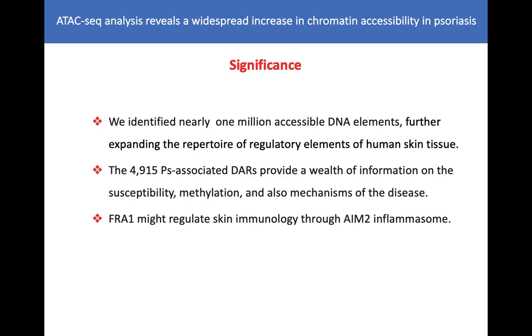In summary, we identified nearly 1 million accessible DNA elements, further expanding the repertoire of regulatory elements of human skin tissues, and the nearly 5,000 psoriasis-associated DARs provide valuable information on the susceptibility, methylation, and also mechanisms of the disease. FROM1 might regulate skin immunity through the AIM2 inflammasome.